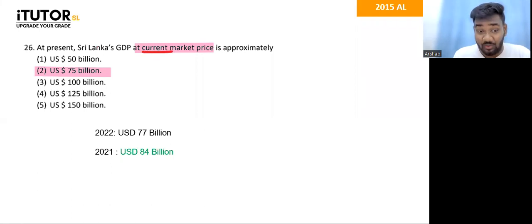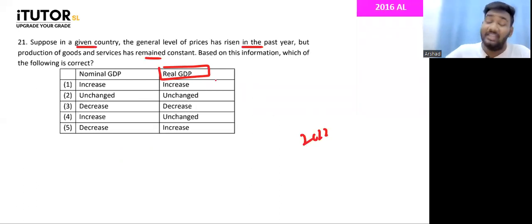If you take GDP at base year prices, or GDP at constant prices, it would be even lower than that. That 77 million is also because of high inflation. So be careful with those.